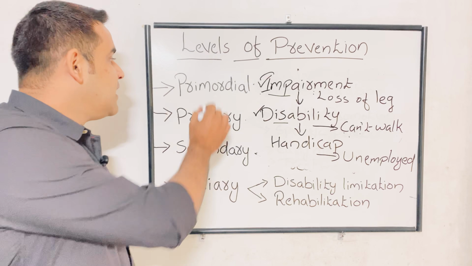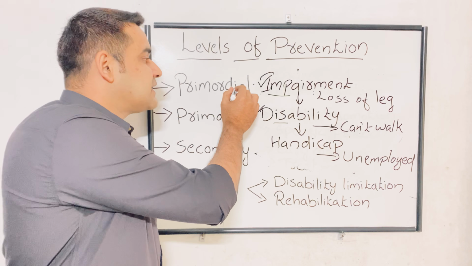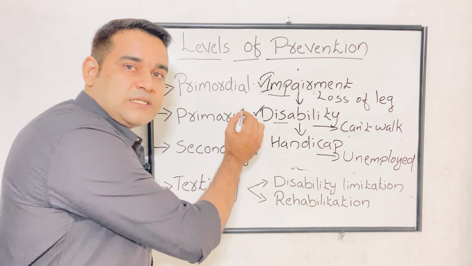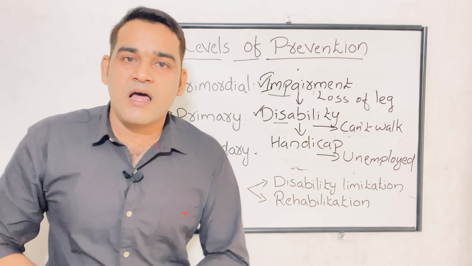So don't get confused with primordial and primary. Risk factor is absent, risk factor is present. Got it? That's all regarding the levels of prevention.